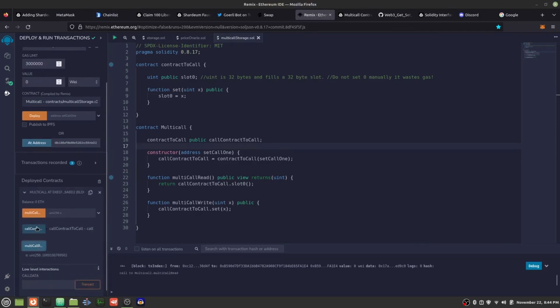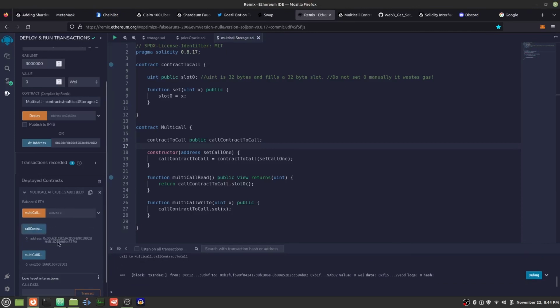Let's just double check this is the right contract, the right data. This looks correct. Notice here the prefix is different for the address. So this is a B and this is a 0. On Shardium, this means that they'll be on a different shard because their prefixes don't match.